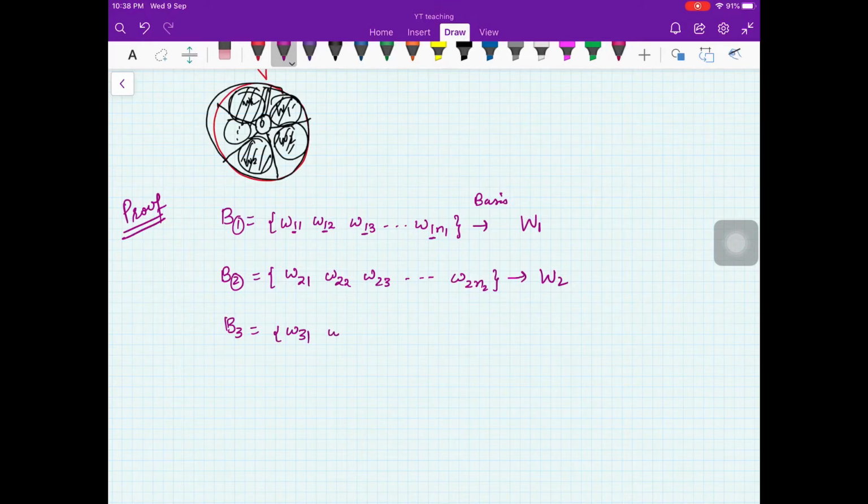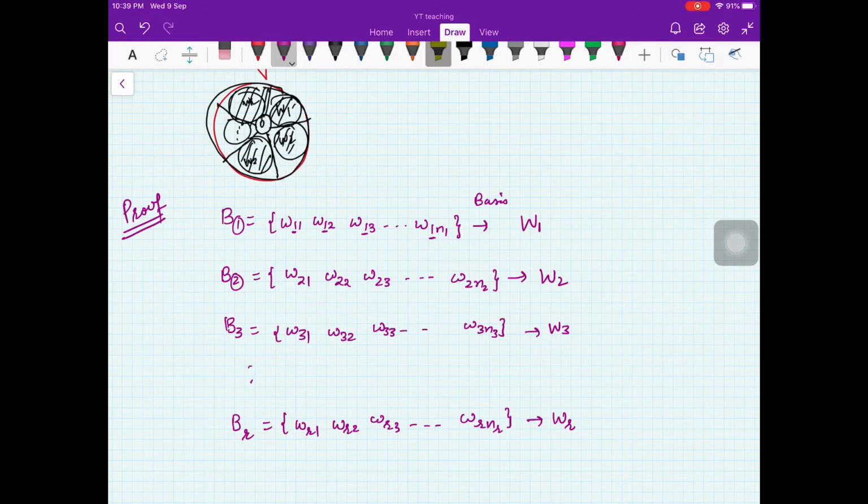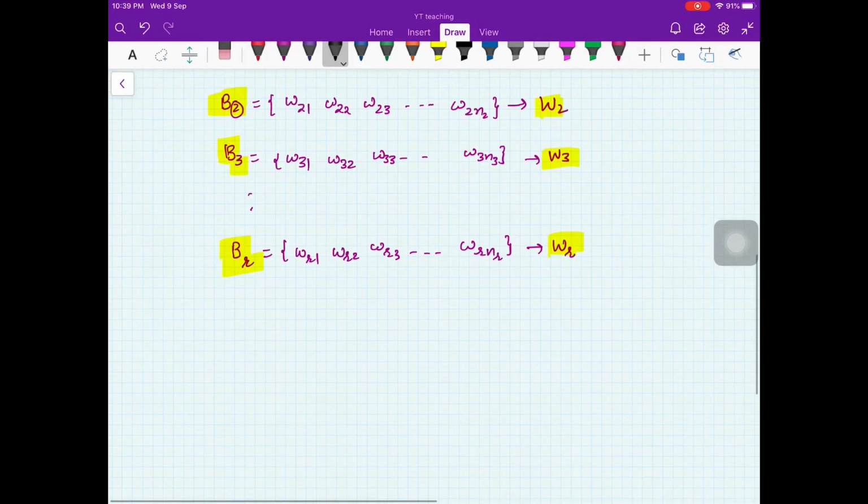Then B3 is W31, W32, W33 up to W3N3, a basis for W3, and so on. We have R spaces, so BR is WR1, WR2, WR3 up to WRNR, a basis for WR. Now you have B1 a basis of W1, B2 a basis of W2, B3 a basis of W3, BR a basis of WR, and I want to prove the result I have just stated.